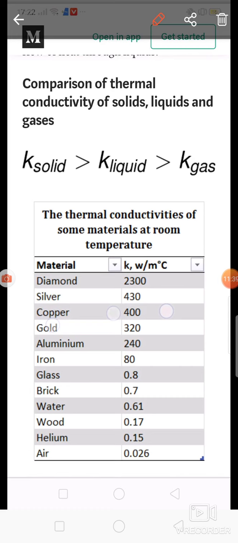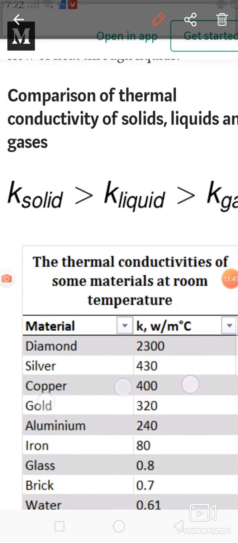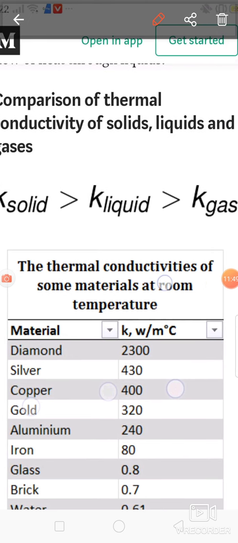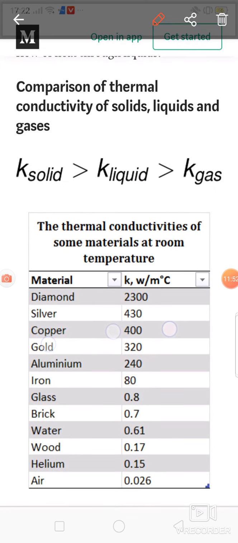And what is the relation between the thermal conductivity of solid, liquid and gases? So thermal conductivity of solid is higher as compared to the liquid, and liquid thermal conductivity is higher as compared to the gases. So intermolecular force of attraction is higher in the solid, less in liquid, and still less in gases. Because of that, thermal conductivity of the solid material is higher as compared to liquid, and thermal conductivity of liquid is higher as compared to the gases. So this is the relation between thermal conductivity of solid, liquid and gases.